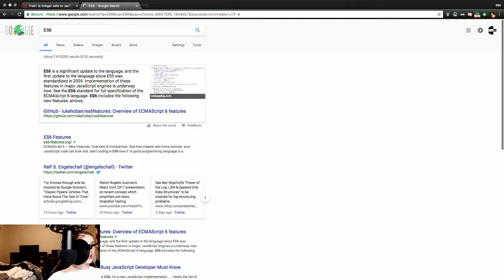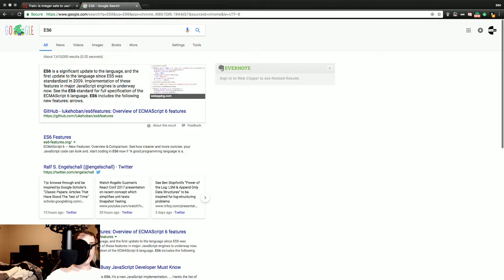Oh, look at that. ES6 is a significant update to the language, and the first update to the language since ES5 was standardized in 2009. Implementation of these features in major JavaScript engines is underway now.